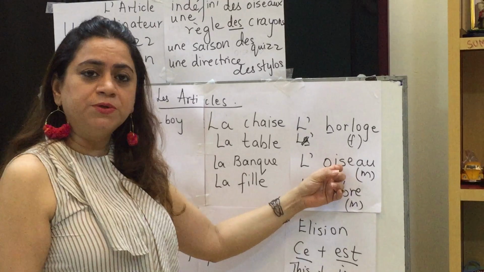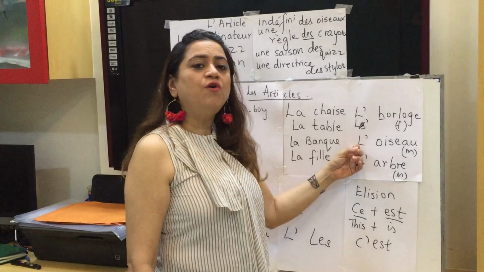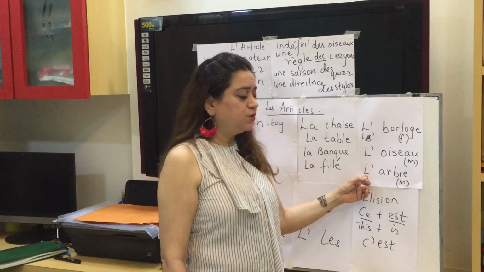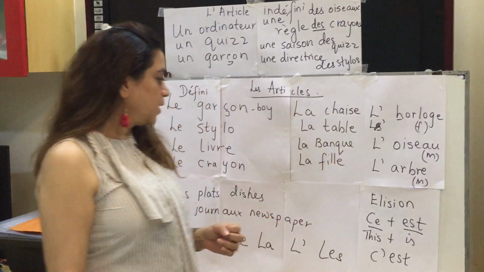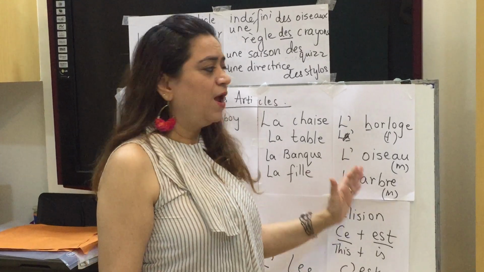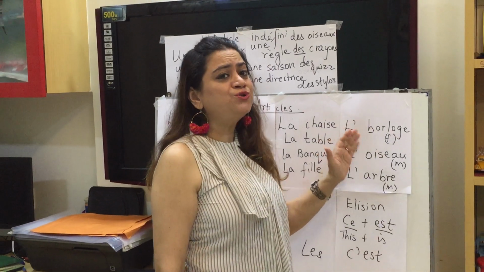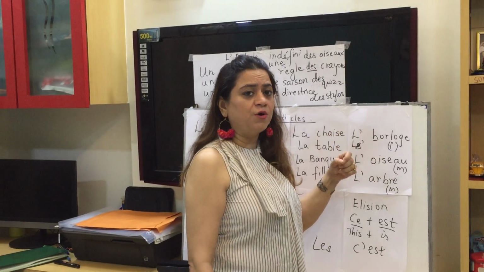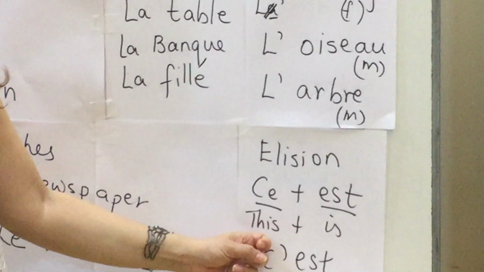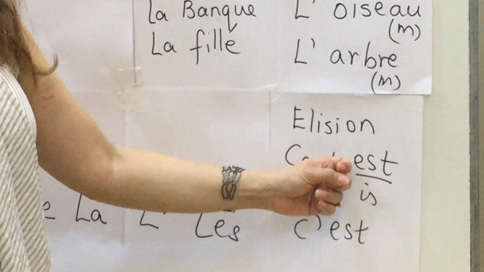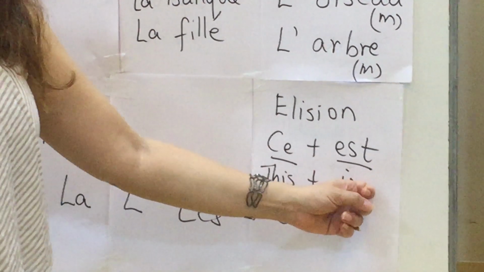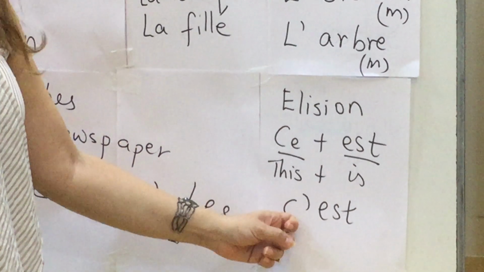Oiseau, bird, gets L apostrophe: l'oiseau. Arbre, that's tree, it's masculine: l'arbre. So for nouns which begin with a vowel, we put L apostrophe. This clash of the vowel between two words, which we join with an apostrophe, is known as elision. One more example of elision: if I take ce plus est, that is this plus is, the E is dropped and it becomes c'est.